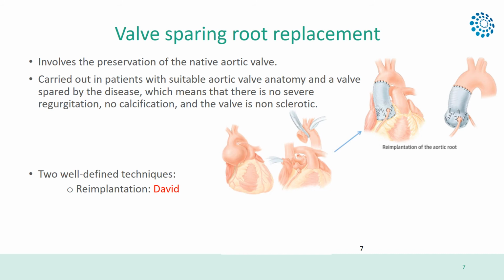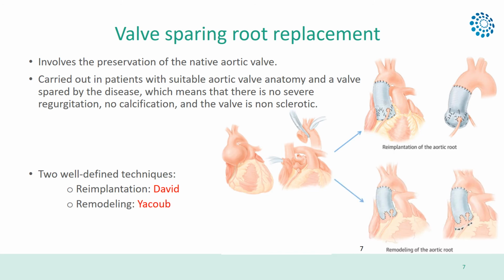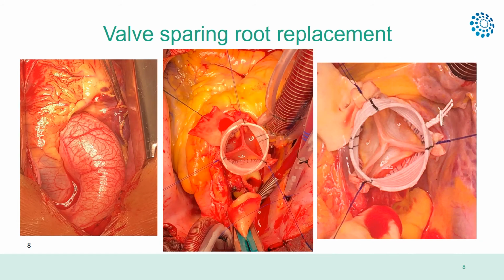The David operation is characterized by the reimplantation of the aortic root, while during Yacoub surgery, the aortic root is remodeled. The difference between the two techniques is demonstrated by the figures. It is a very important benefit of valve-sparing root replacement that lifelong anticoagulation is not required. At this slide you can see some intraoperative photos. The left picture shows the dilated aortic root, while the other two photos present the preserved aortic valve at the bottom of the implanted plastic tube.